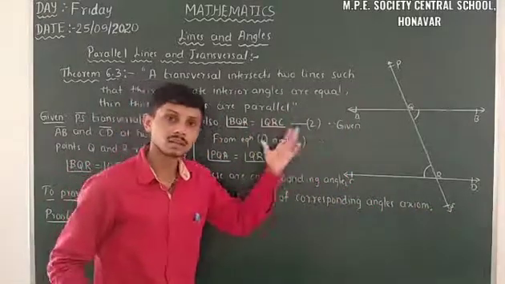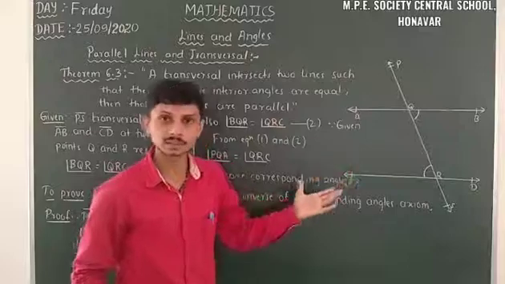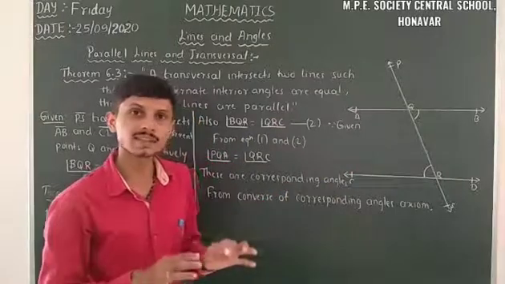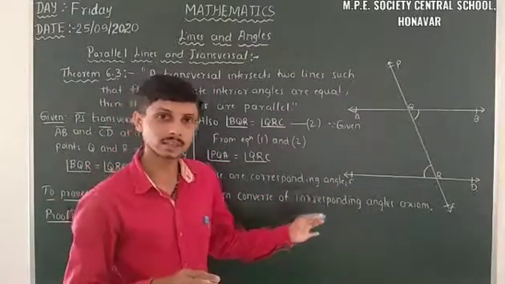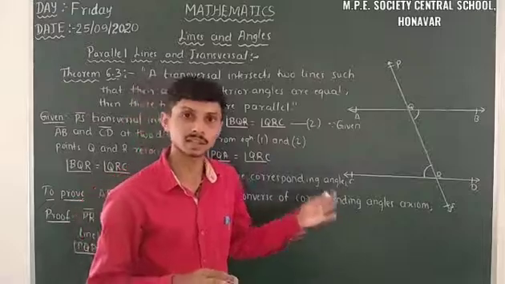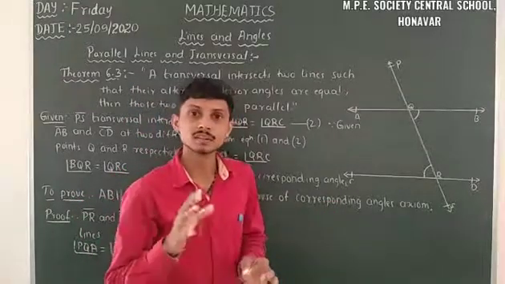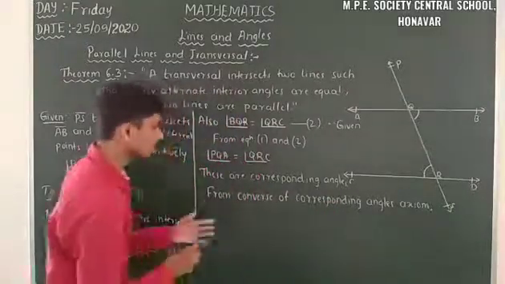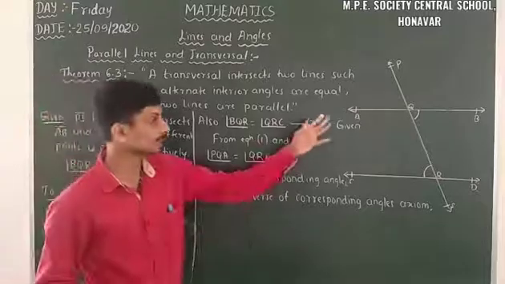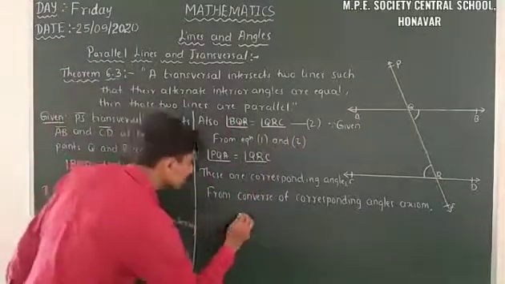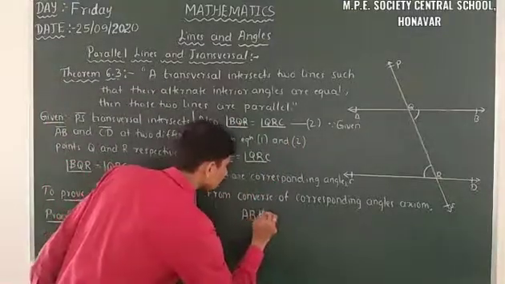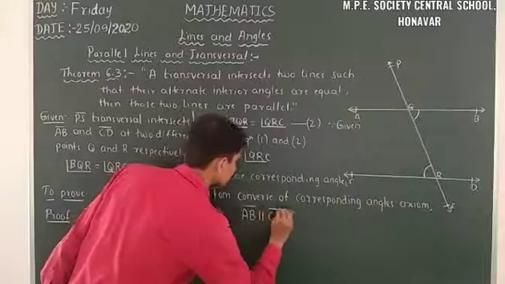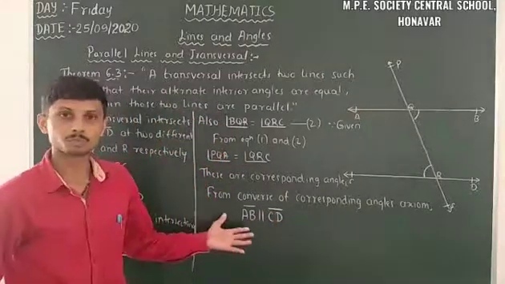When a transversal intersects two lines such that their corresponding angles are equal, then those two lines are parallel. So here, AB and CD are parallel, that is AB parallel to CD. So here is the proof.